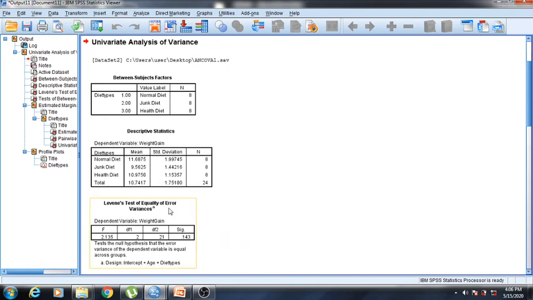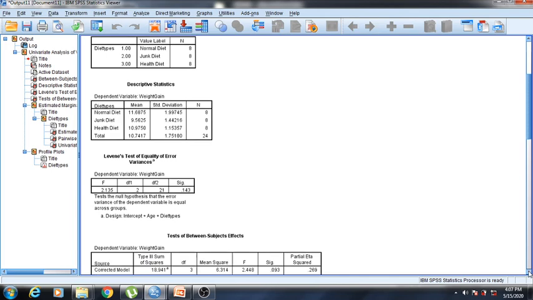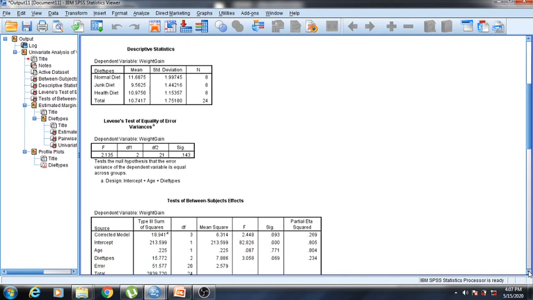Here you can see our fifth assumption, Levene's test of equality of error variances. Here the significant value is 0.143, which is greater than 0.05. So our fifth condition, homogeneity of variance of the dependent variable, holds here. So all the assumptions of ANCOVA we have verified, or all the conditions are satisfied in our data.